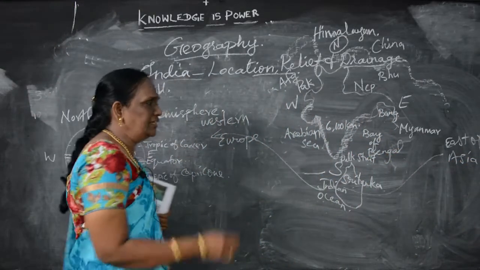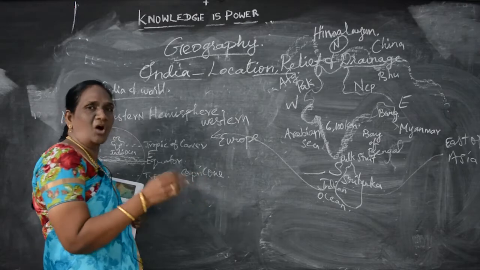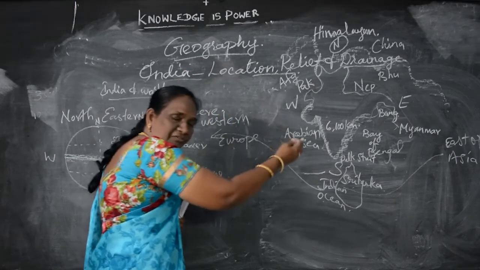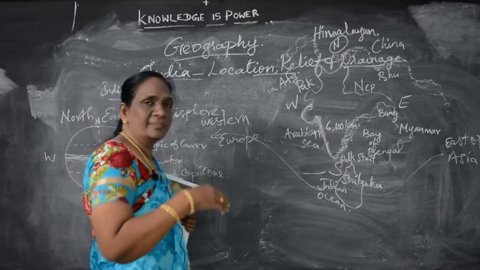So the Indian Ocean connects the western countries, that is, all the European countries.